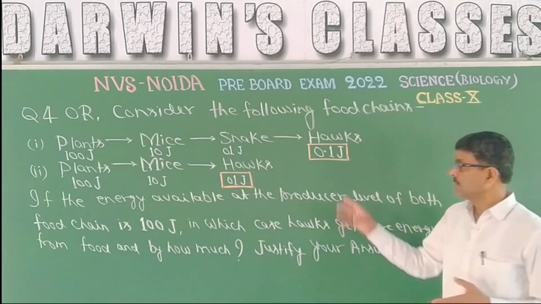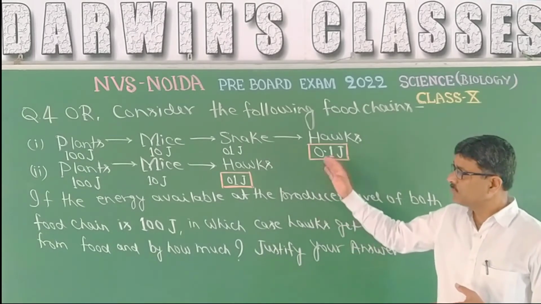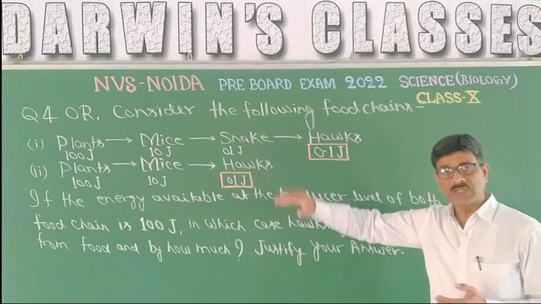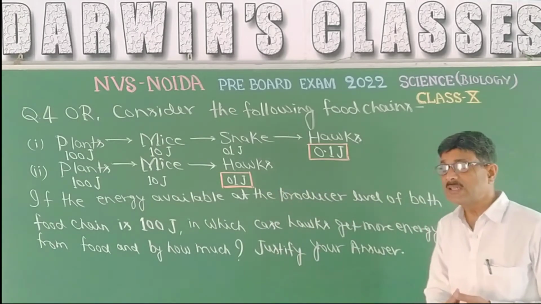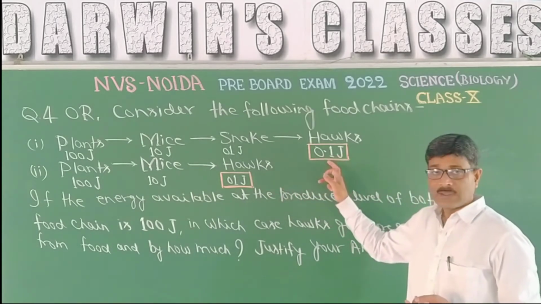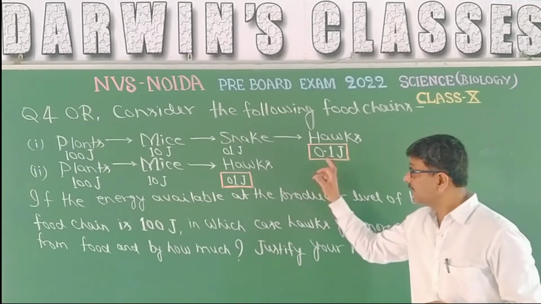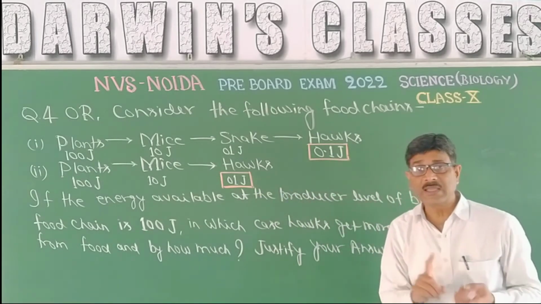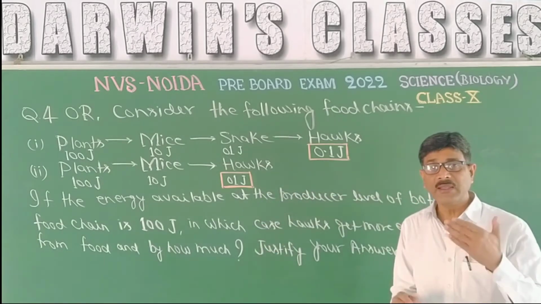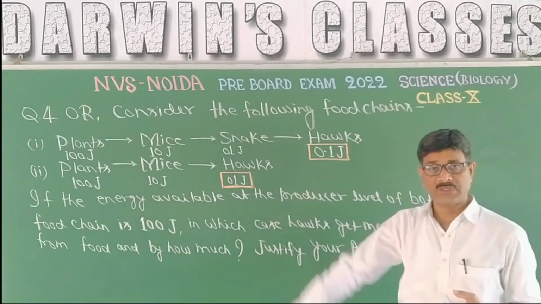So by following the law of 10%, the amount of energy received by the hawk is greater in the second food chain, and by how much? It is 0.1 and it is 1. That means the first is 1/10 of the second, or the second is 10 times greater.